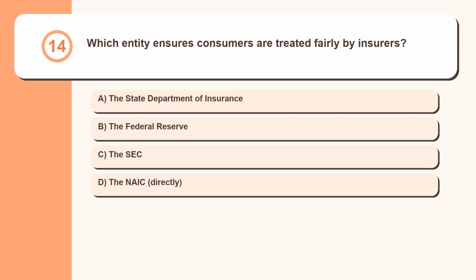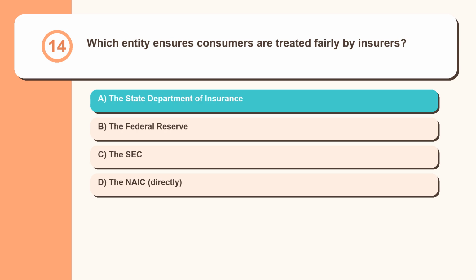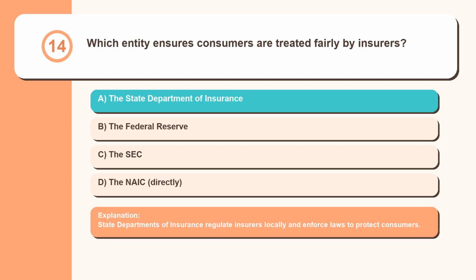Question 14. Which entity ensures consumers are treated fairly by insurers? The State Department of Insurance, the Federal Reserve, the SEC, the NAIC directly. State departments of insurance regulate insurers locally and enforce laws to protect consumers.